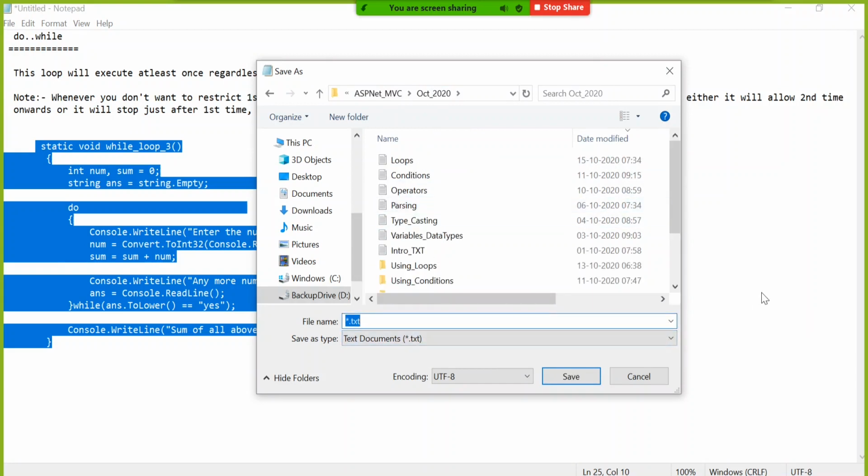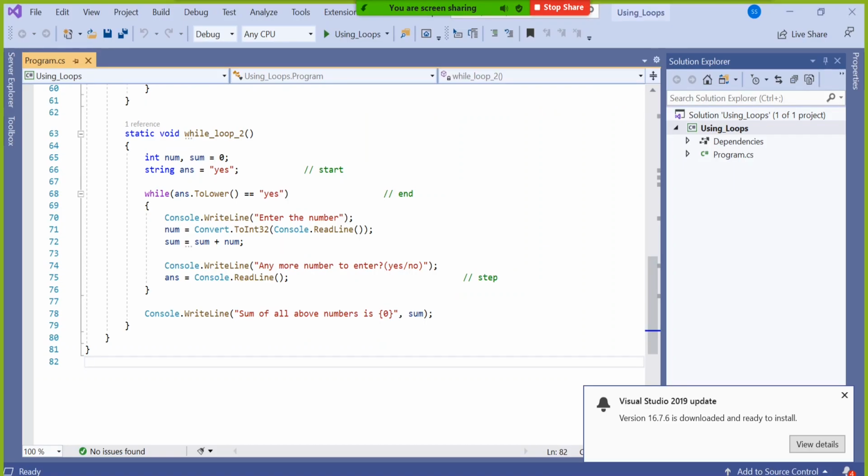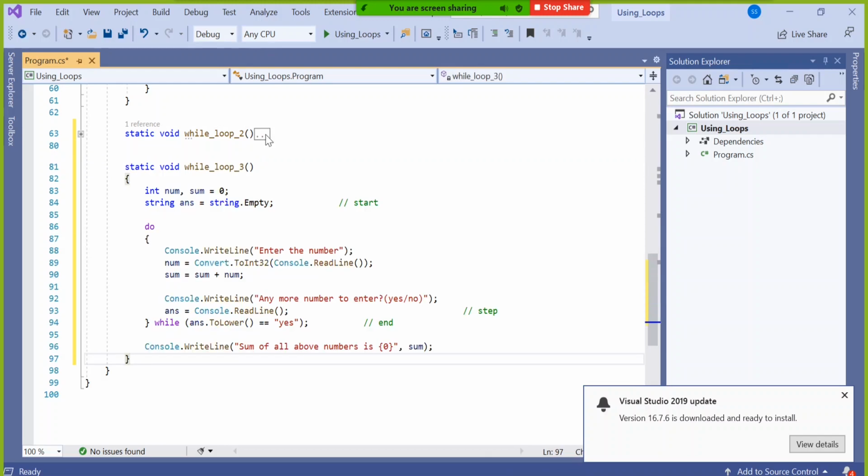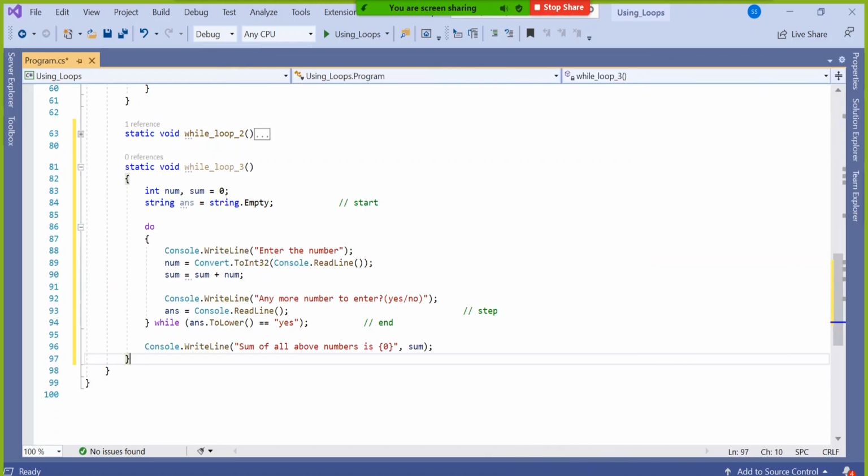So I will name it as using do while, and here we go. Just below that function I will paste this function. I will name it as do while underscore 1, do while loop underscore 1, because this is the do while first program. If you put a breakpoint here, easily you can understand what I wanted to tell here, what I wrote here.